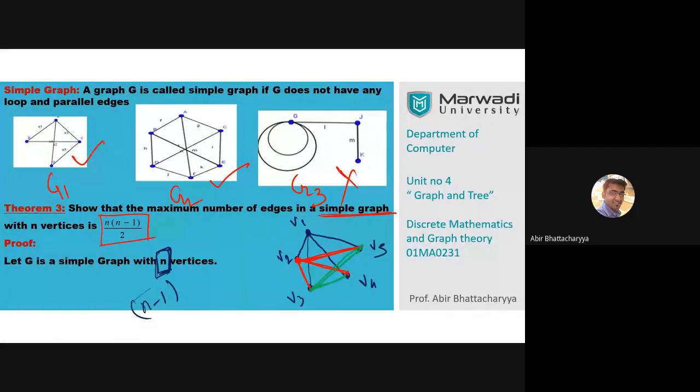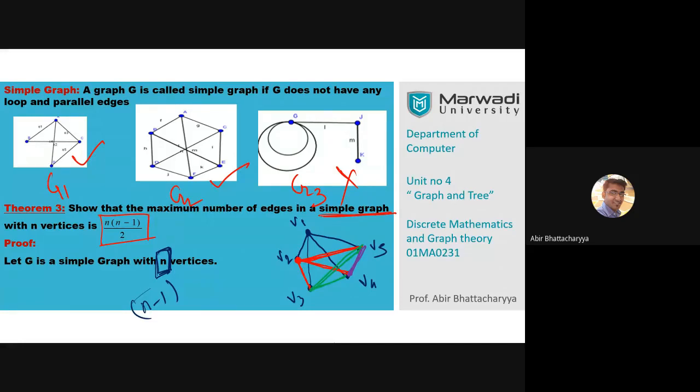So I will join V4 and V5. That is the last possibility. You can check that I divide this joining strategy into a few segments, like the first one is n minus 1 vertices.